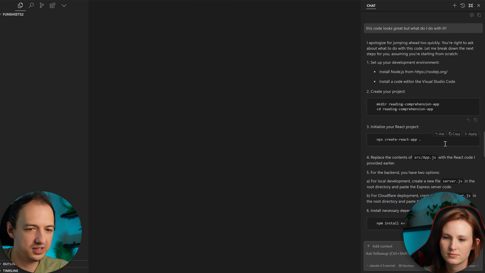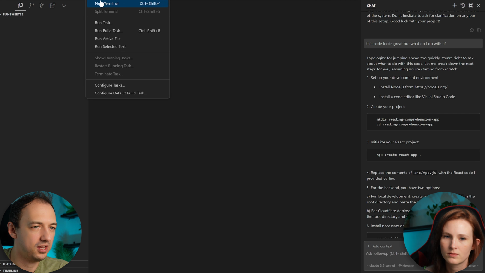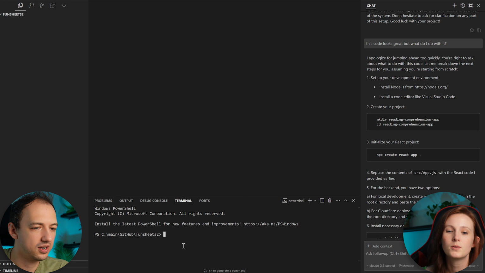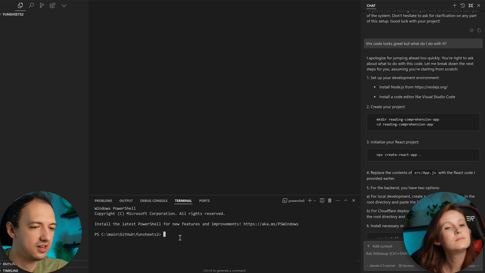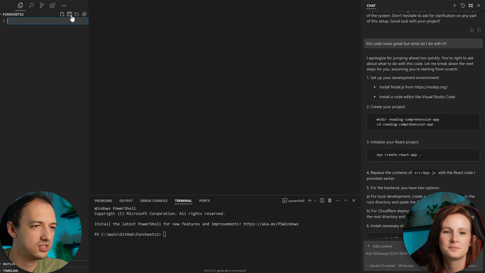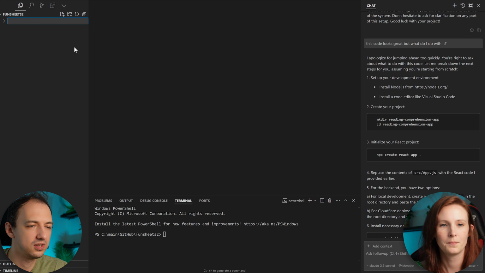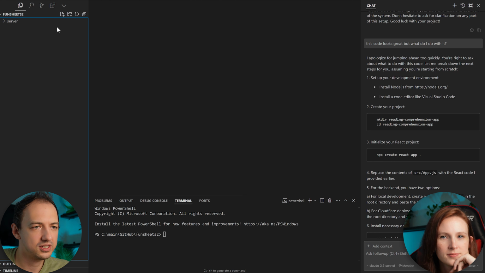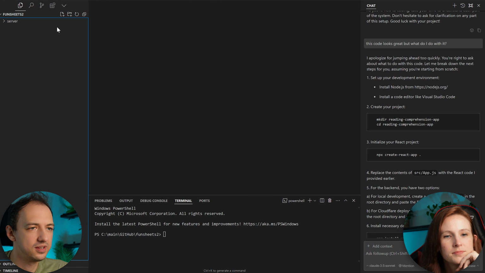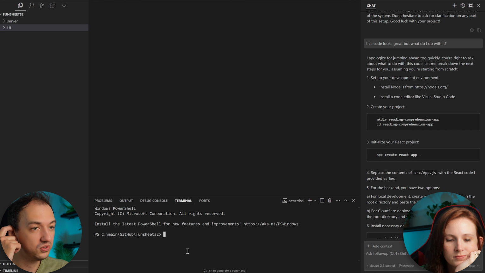It's telling you to run these commands, right? But where do you run them? Well, you got to run them in the terminal. And so you go up here, new terminal. Now we are executing commands on this computer that are going to do certain things. So let's just create a folder here, call it server. Okay. And then let's create another folder called UI. Now let's go ahead and go to the UI folder.